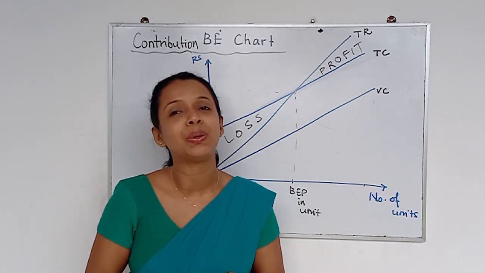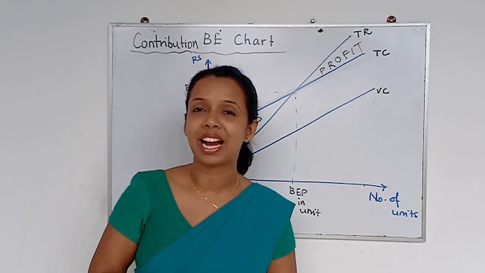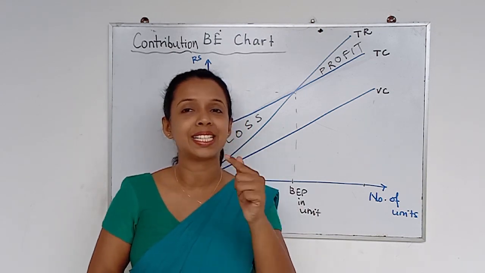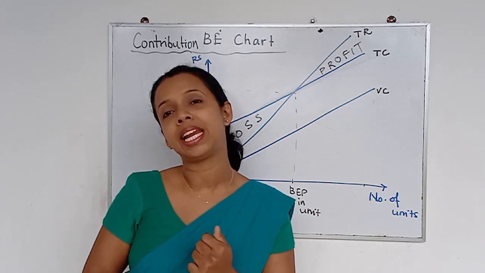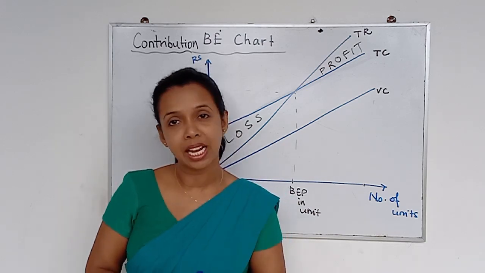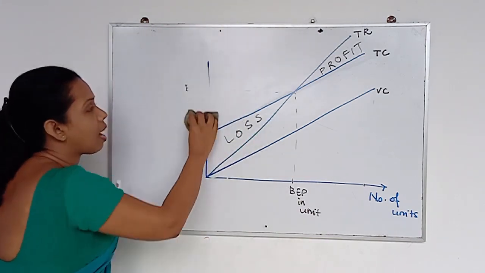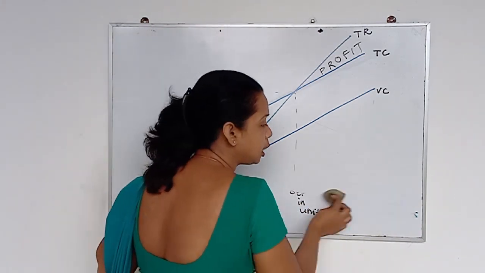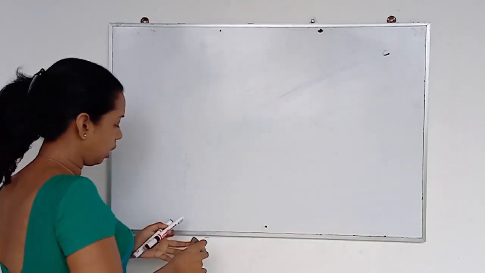And I promised to tell you why we use that term when it comes to the graph. Now it is the time to explain the reason. The third type of break-even chart is the profit volume chart, and it's a little bit different from the basic break-even chart and the contribution break-even chart. I will show you the difference.